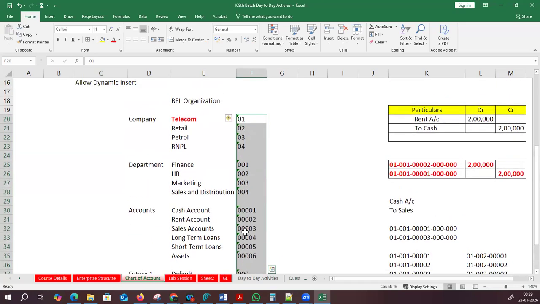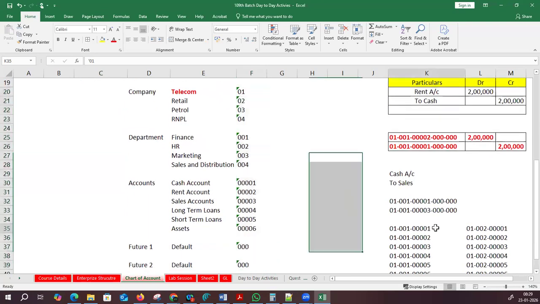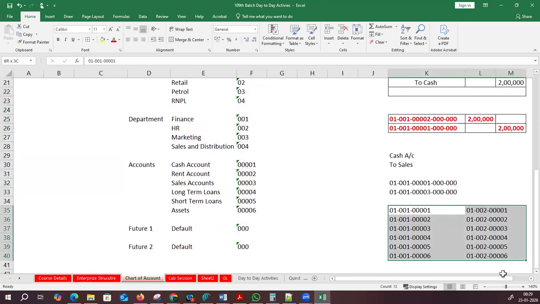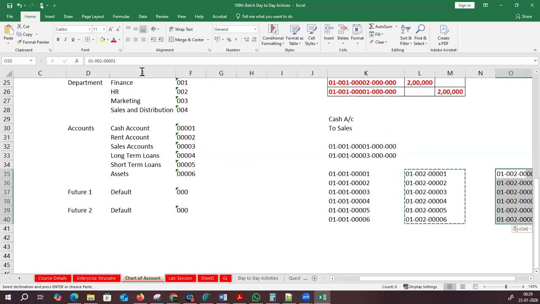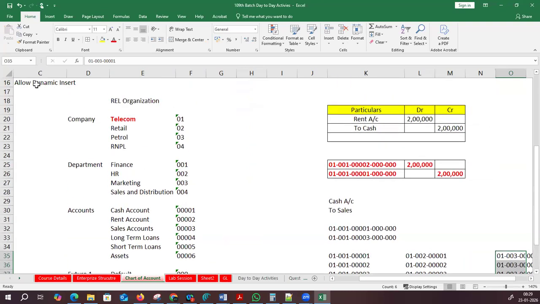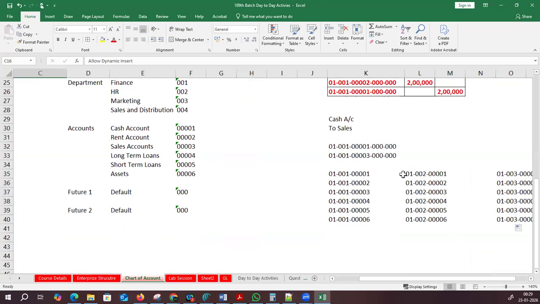Ideally you are supposed to create these code combinations manually one by one. Here 01 is completed, 02 is completed, again 03, something like that. You have to keep doing this. But here there is a small check box. If you enable Allow Dynamic Insert, the system will take care of it.